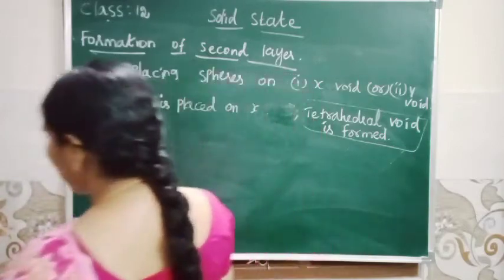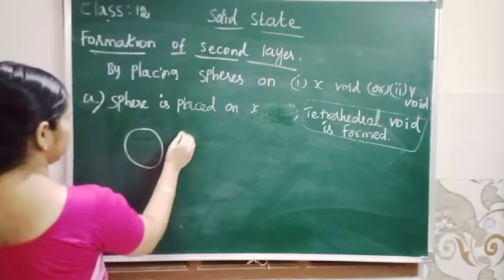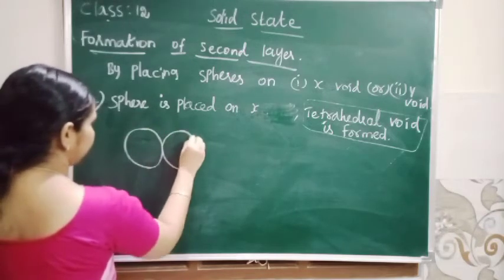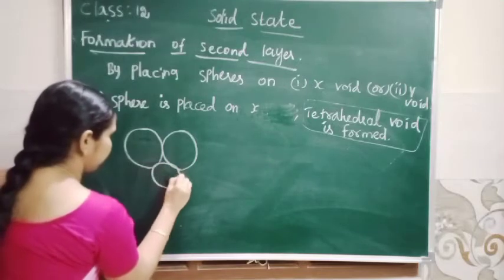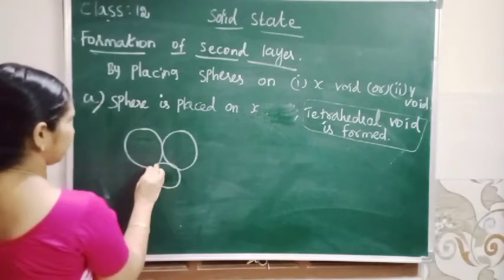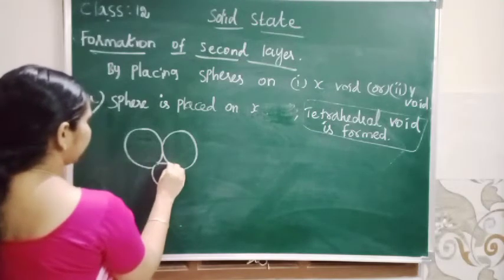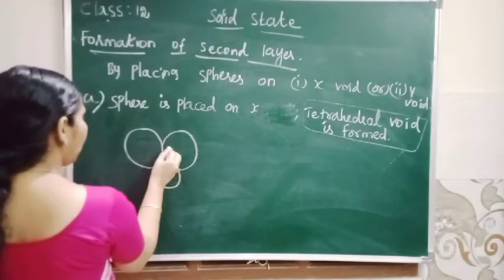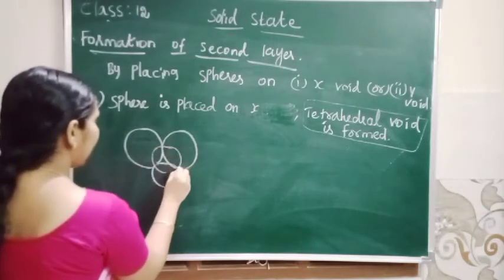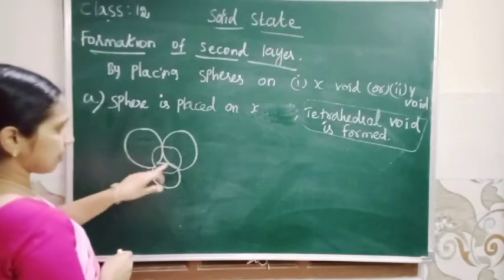So how is the tetrahedral void formed? Here only X void. This is the first layer, isn't it? Now one sphere, that is second layer, is placed on this first layer.